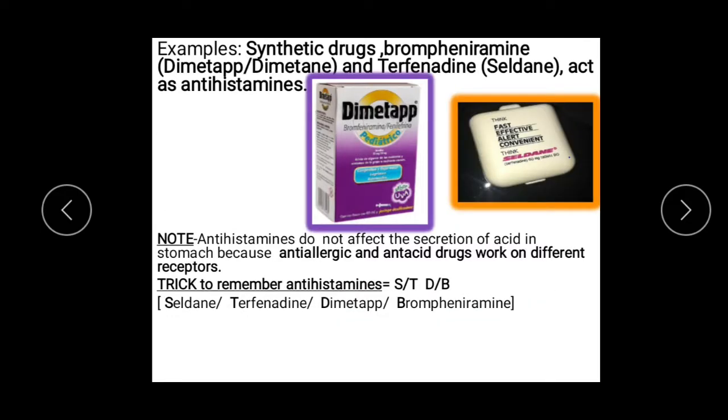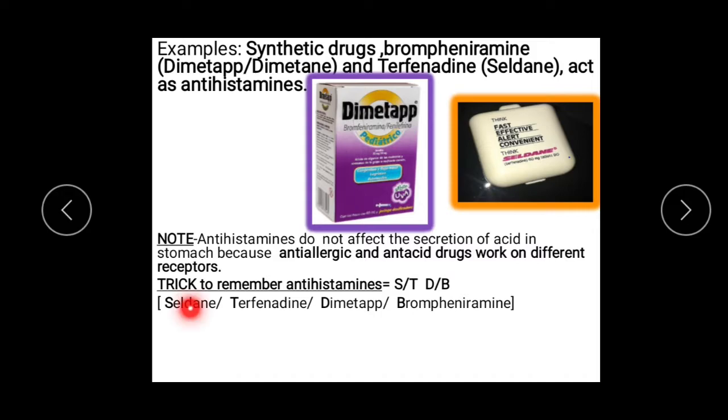Examples of antihistamines we have here: brompheniramine, Demetap, Demetane. These are all the alternative names. Terfenadine, Seldane, etc. These are all antihistamines. And again, you have to take note that antihistamines do not affect the secretion of acid in the stomach, because anti-allergic and antacid drugs work on different receptors.